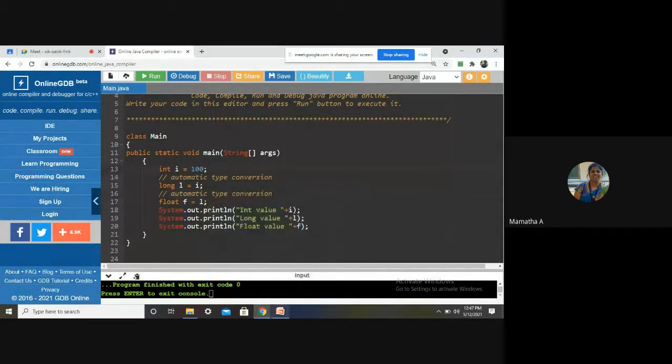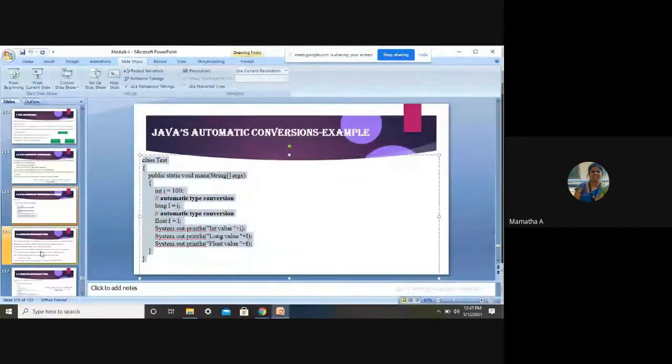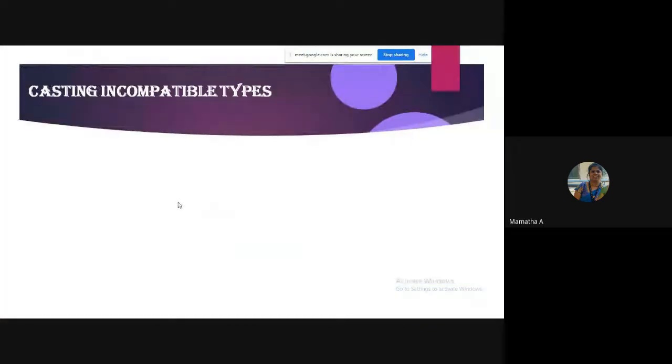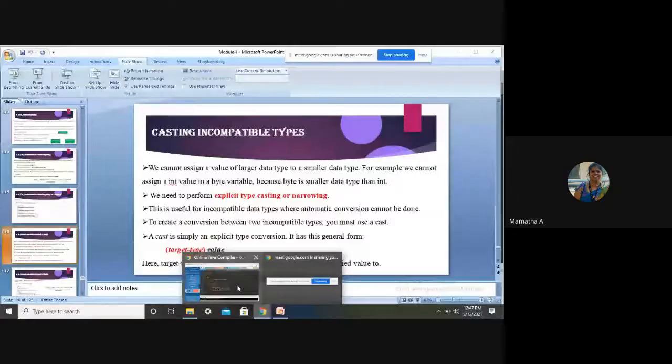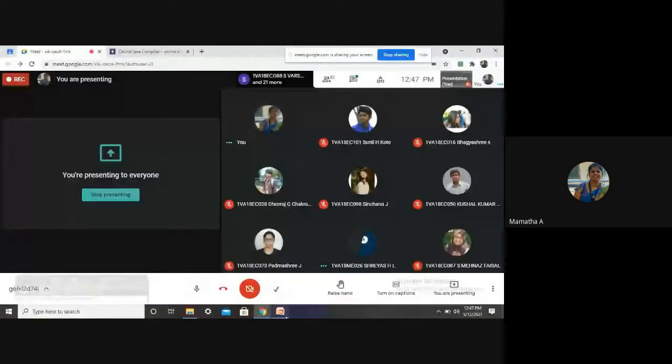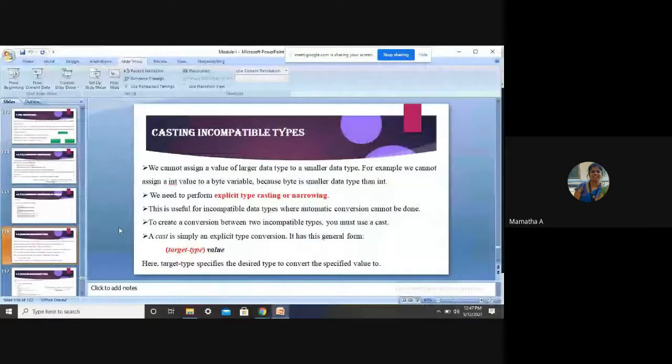Okay. Is that clear, students? Yes or no? Okay, very simple. It is possible to store a small data type in a larger data type. Which all that diagram, that life becomes simpler there. Am I audible? Yes, ma'am.